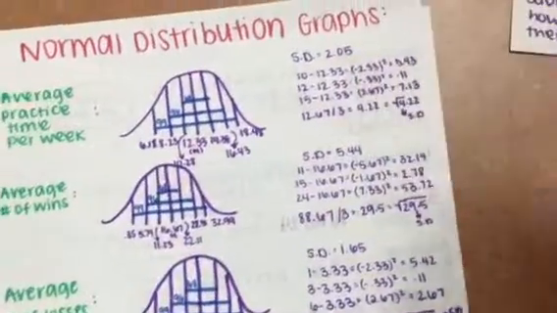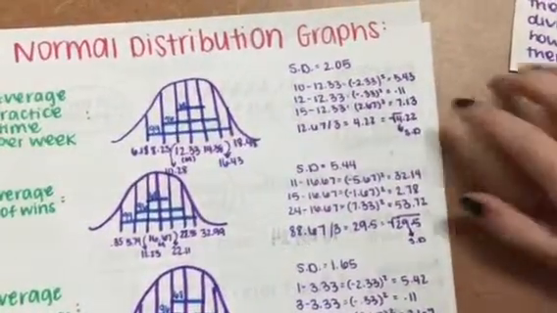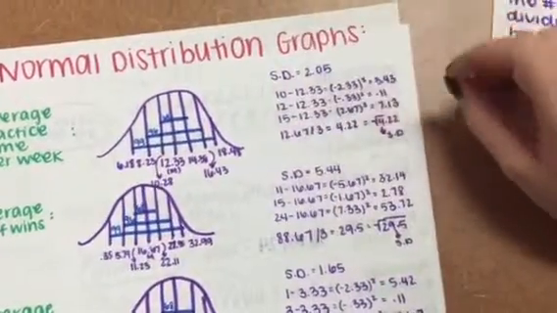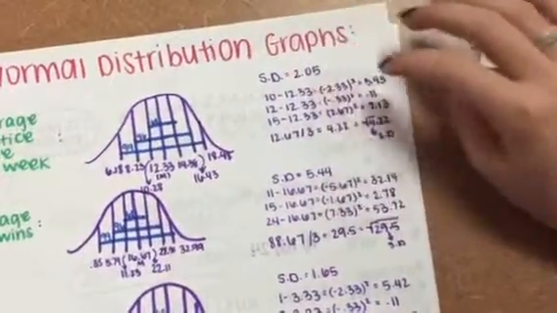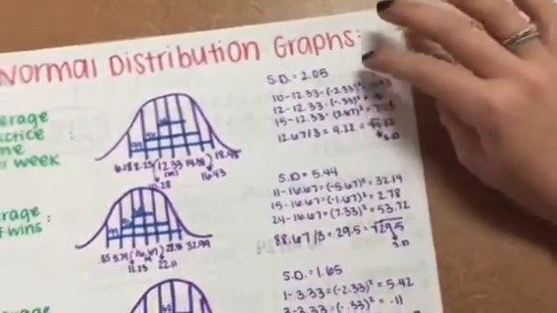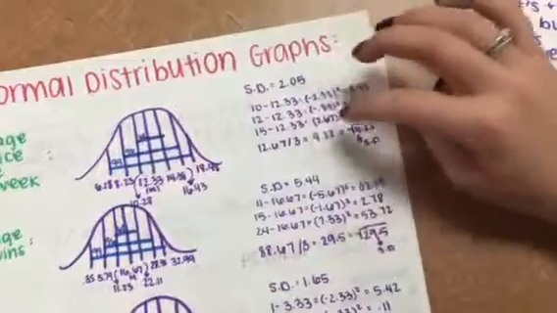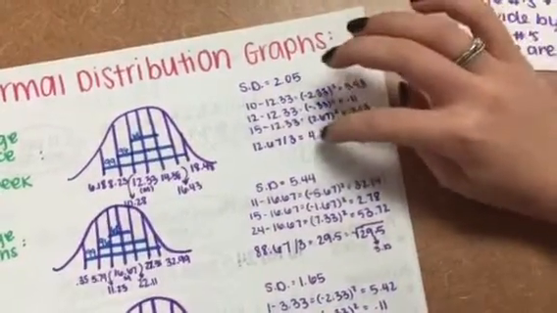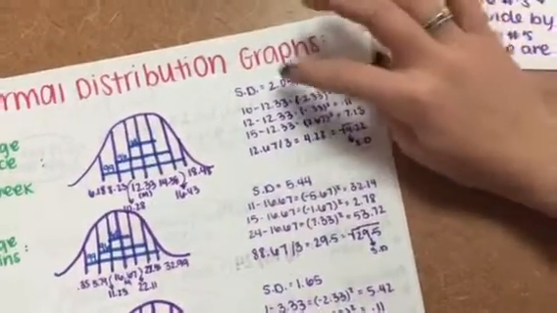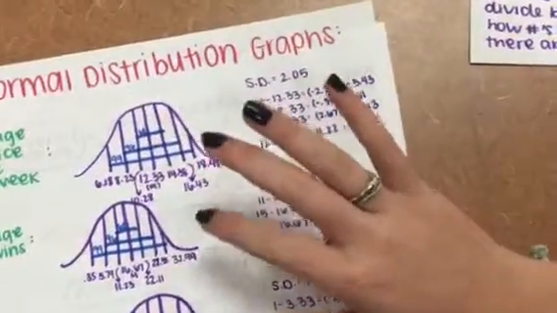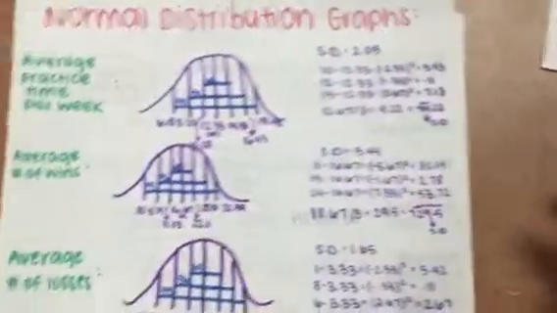Over here we found the standard deviation, which is when you take each number from the set of data, the 10 hours a week, 12 hours, and 15 hours, and the mean is subtracted from each of them. Then you get the number and you square it, which you add them all up and divide by how many there are to get a number, and you take the square root of that to find the standard deviation, which is how much spread there is between the data. And we did these for average number of wins and average number of losses.